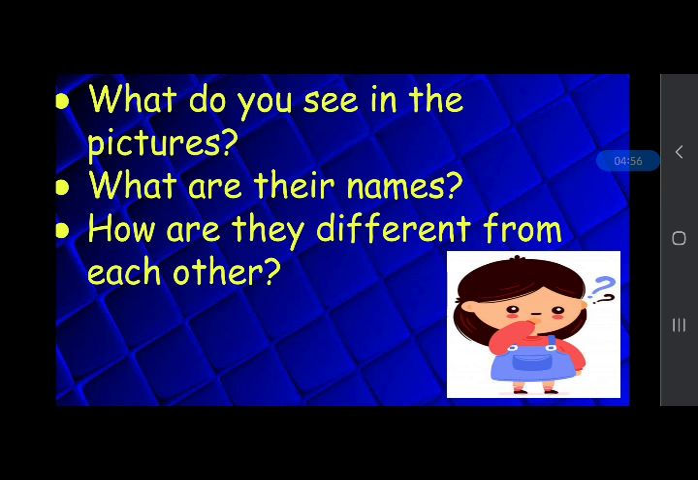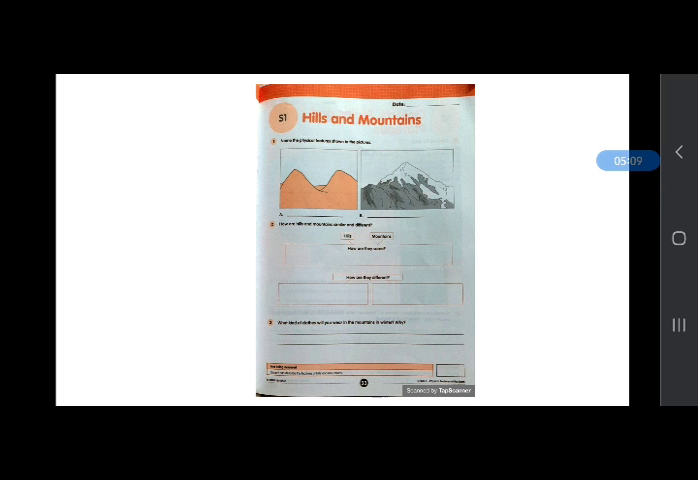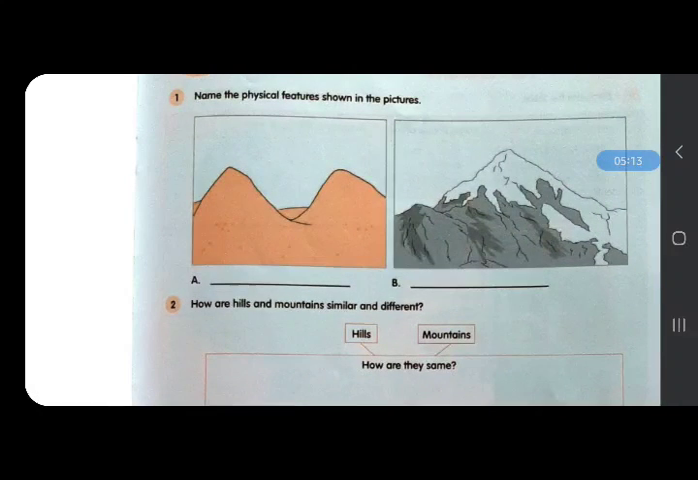Now answer these questions. What do you see in the pictures? What are their names? How are they different from each other? So picture A shows a hill and picture B shows a mountain. And what is the difference between them? Mountains are higher than hills and the slopes of hills are gentle.